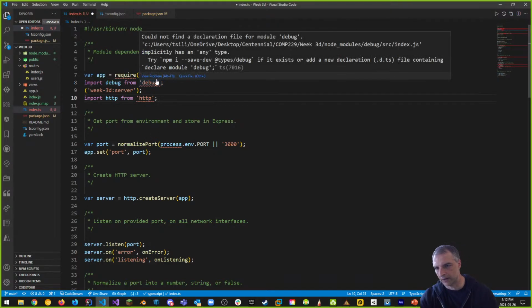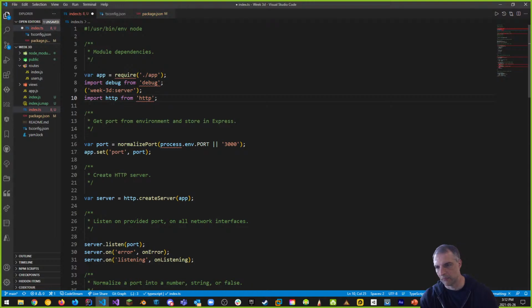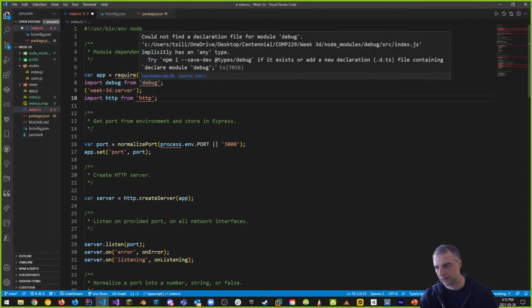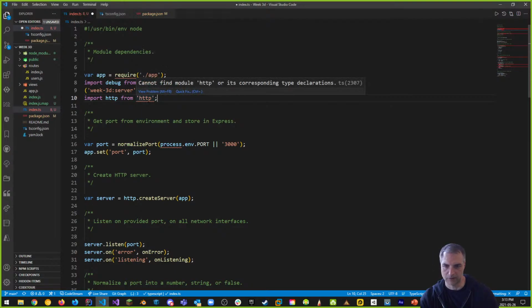And if debug, as an example, is not there, if the module debug somehow is not there, well, there's a couple of possibilities. Even this is giving us an error, and the reason for this is because of this first piece right here, which is giving us a little bit of issues. But not to worry.